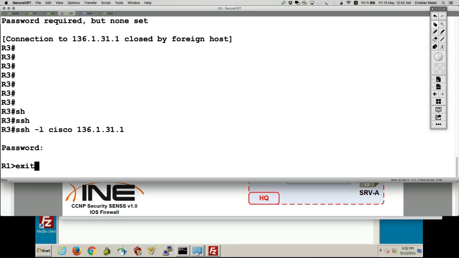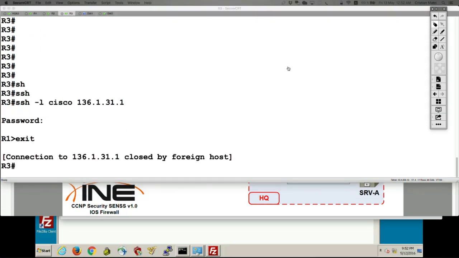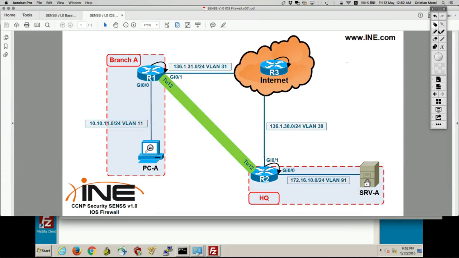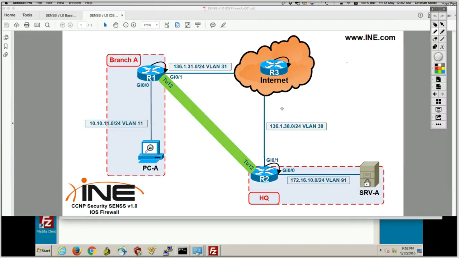Now before we move on, I want you again to understand exactly what I did so far. So we have the internet to self zone configured. Internet to self zone, I'm passing SSH.